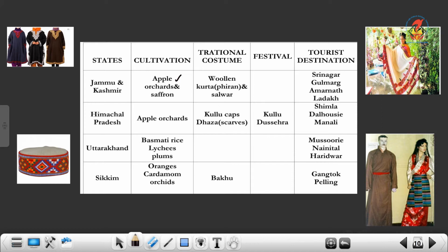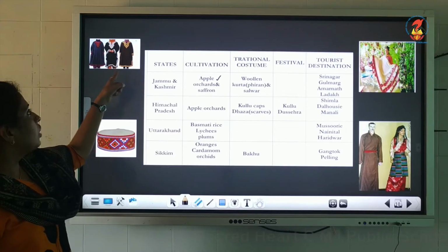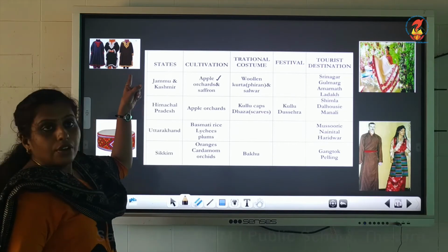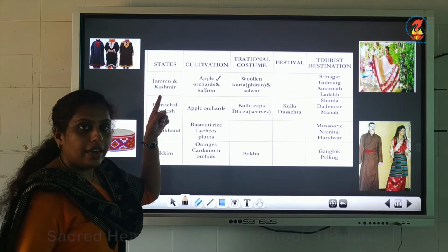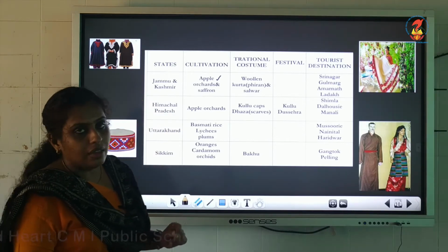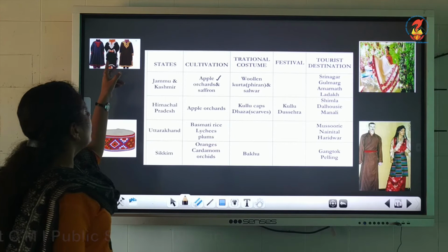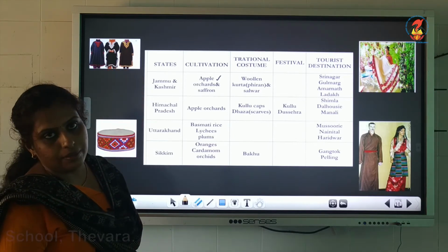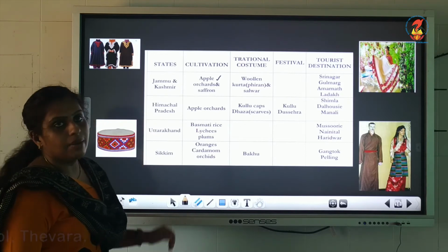They have a traditional costume. What they have is a woolen kurta. This is the woolen kurta, firan. You would have seen this. A loose kurta known as firan, and they also wear salwar. You would have seen the women of Jammu and Kashmir wearing a long kurta called firan and salwar.